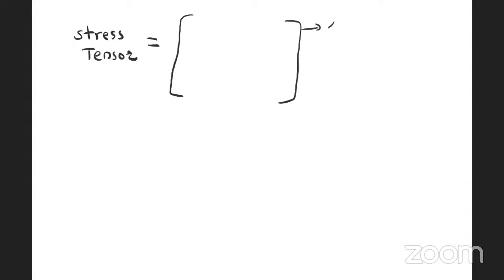Stress tensor is a tensor quantity, that's why it is written in matrix form. First row is for x face, second row is for y face, and third row is for z face. And diagonal elements must be normal stresses.